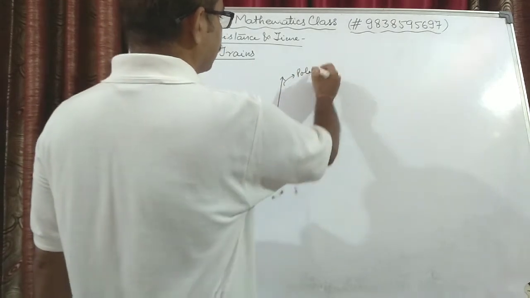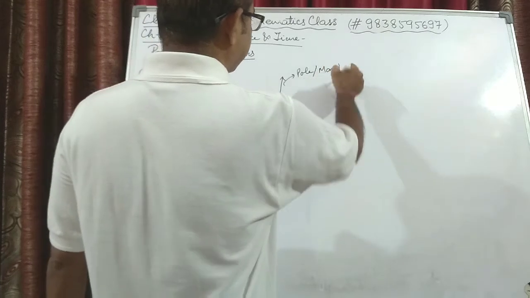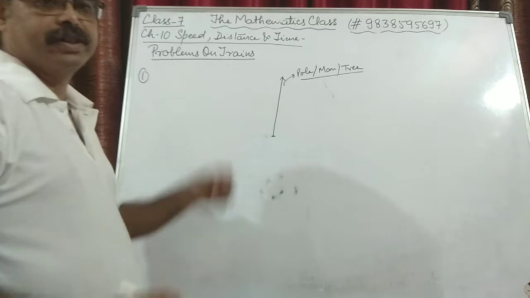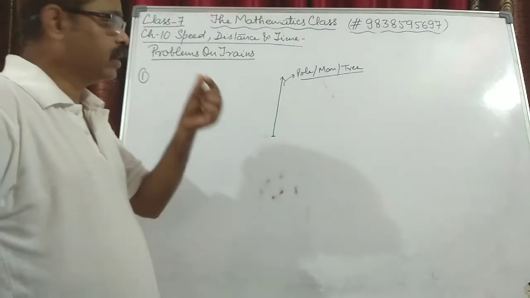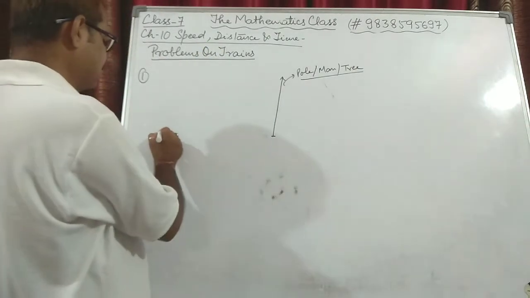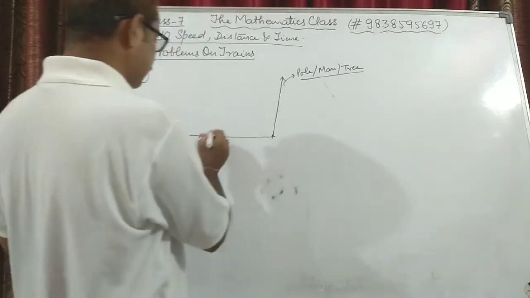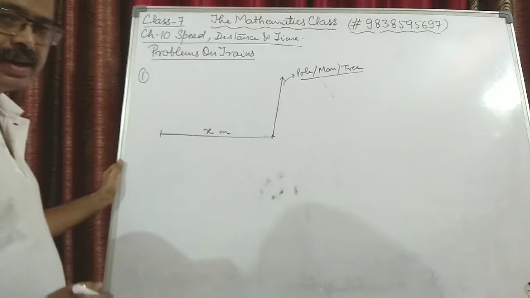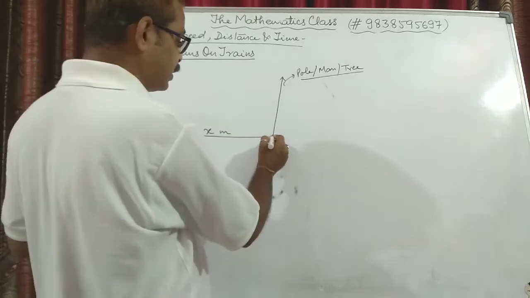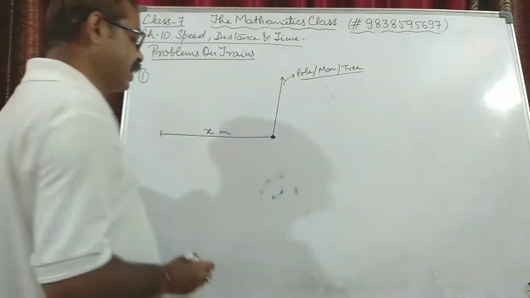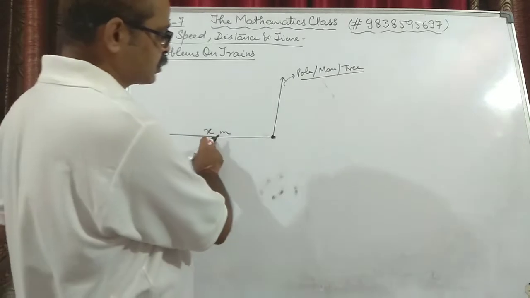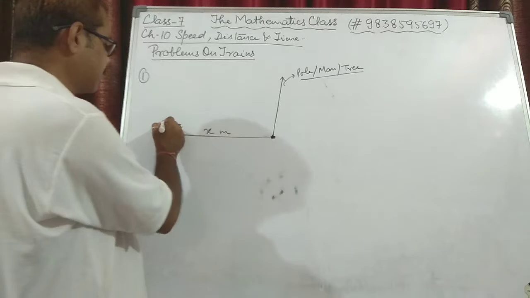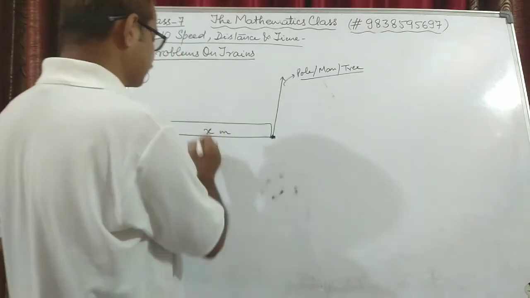It can be a pole, it can be a man standing, it can be a tree or something like this, a stationary object with minimum width in comparison to the train. Suppose I say this is a train which is x meters long. Suppose we have to find the time taken by the train which is x meters long to pass a pole. So first of all we need to understand when will this train pass.